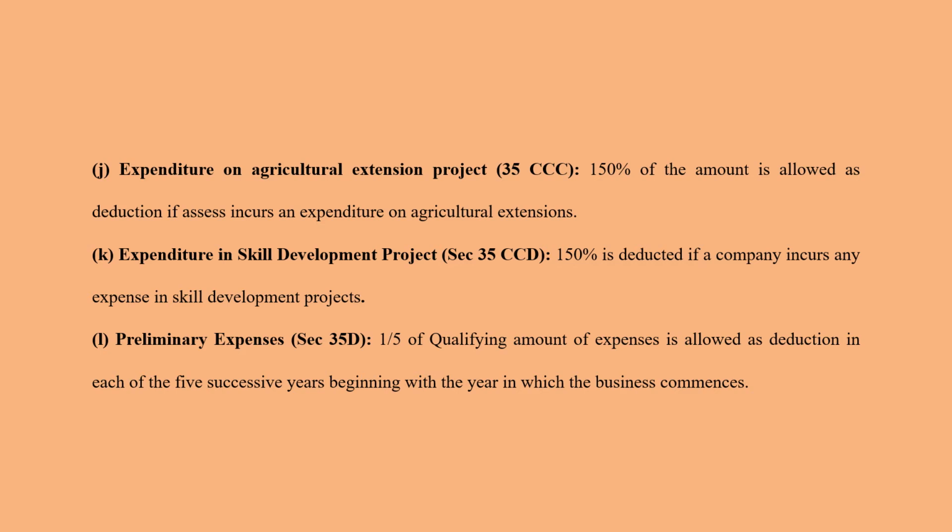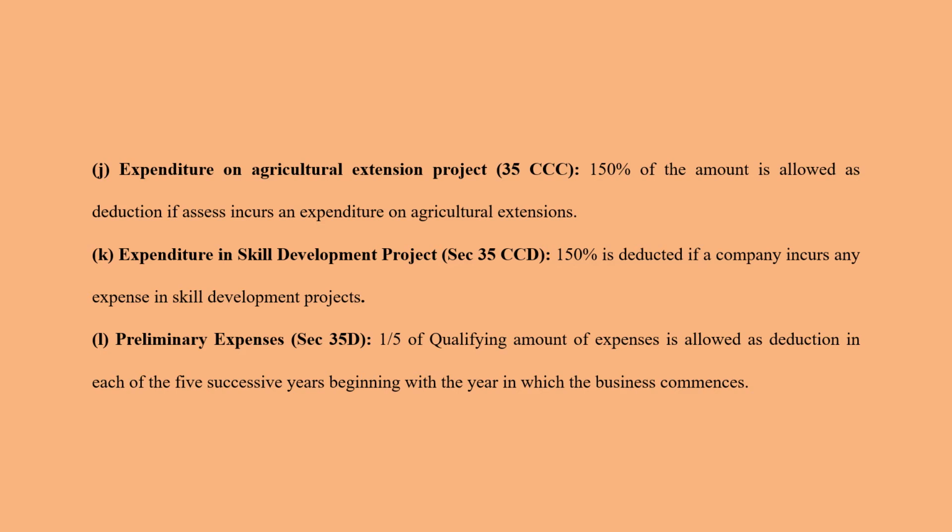In that case, 1/5 of the qualifying amount of such preliminary expenses is allowed as deduction in each of the 5 successive years beginning in the year in which the business started. So for example, in the year 2020 you're starting off a business, 5 years you can go in for giving that preliminary expenses deduction.